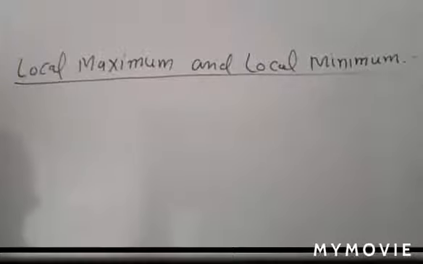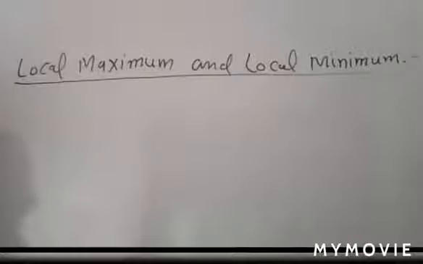Means dy by dx, the point for which the tangent is parallel to the x-axis, you can say in this way. By taking its derivative and equating that quantity equal to 0, means f dash x is equal to 0. In that case, the values of x obtained are known as critical points, and that point is also known as a turning point.